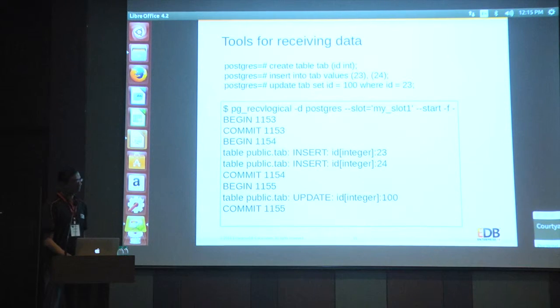Now, this is an example with just a simple modify operation. First we create a table, then insert and then update. For create table it has logged a begin and commit.